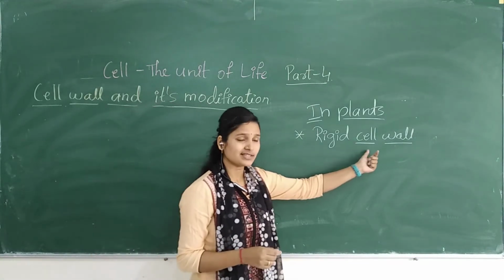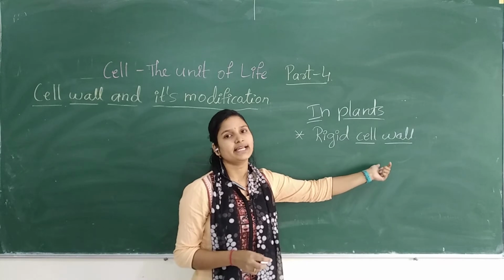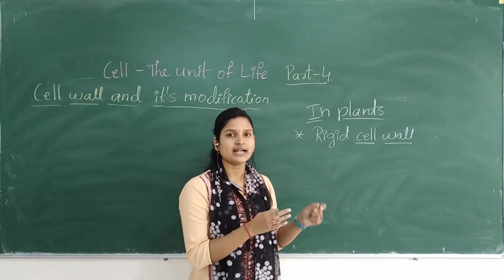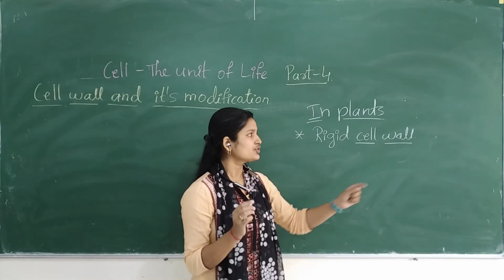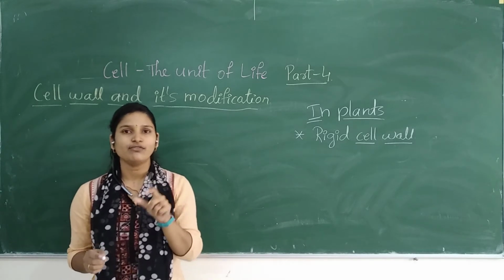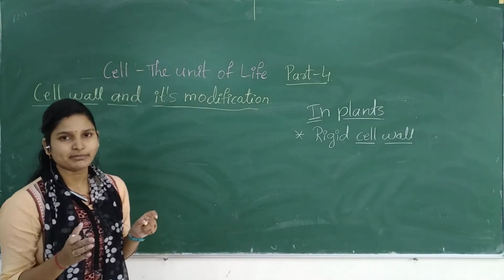And this cell wall is absent in the animal cell. This is the main difference between plant cell and animal cell. So try to remember, in plant cell we have a rigid cell wall, but in animals we don't have a cell wall.